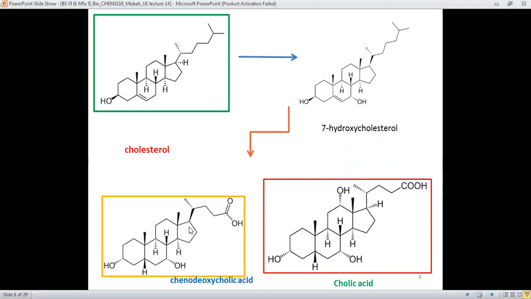And in chenodeoxycholic acid and cholic acid, there are more hydroxyl groups in comparison to cholesterol. Like, one has two hydroxyl groups and the other has three hydroxyl groups along with the carboxylic acid groups as well. And they share the same three hydroxy groups just like those of cholesterol.